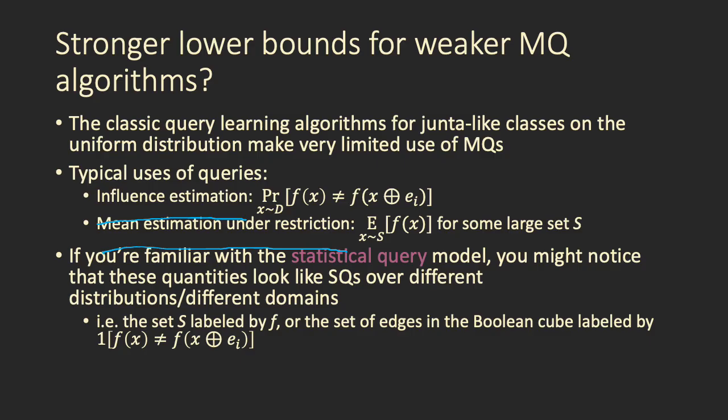If you're familiar with the statistical query or SQ model, you might notice that these quantities look like SQs over different distributions or even different domains in the case of estimating influences. So, for example, in the mean estimation under restriction case, we're estimating the mean of f, where the distribution is just uniform over the set S. In the influence estimation case, the distribution is uniform over the set of edges in the Boolean cube, so the set of pairs that differ by 1 bit, and the labels are whether f of x and f of the neighbor disagree.